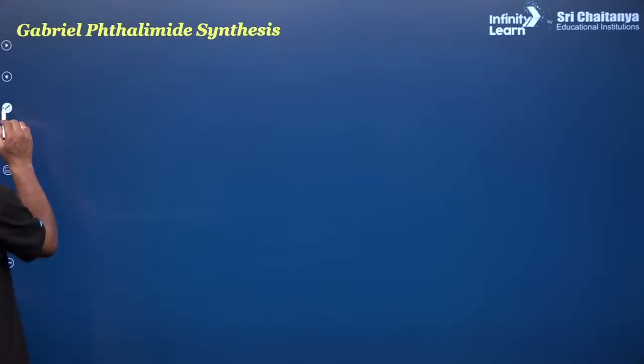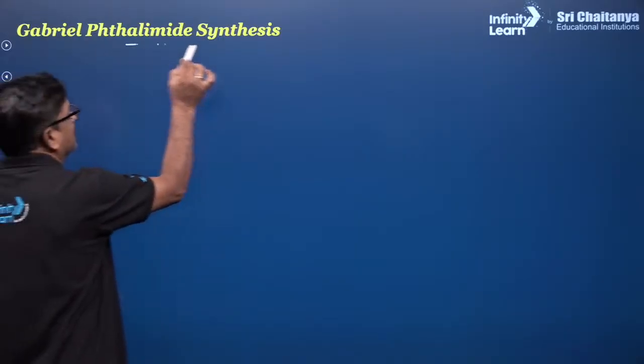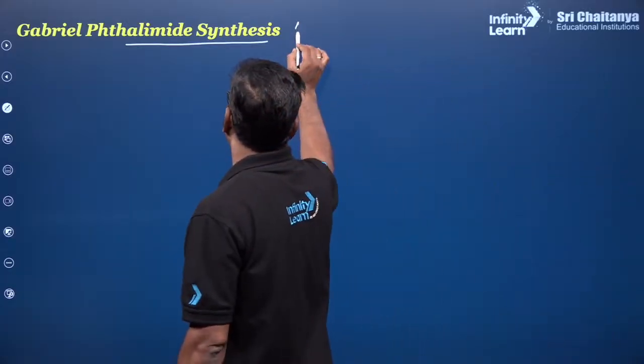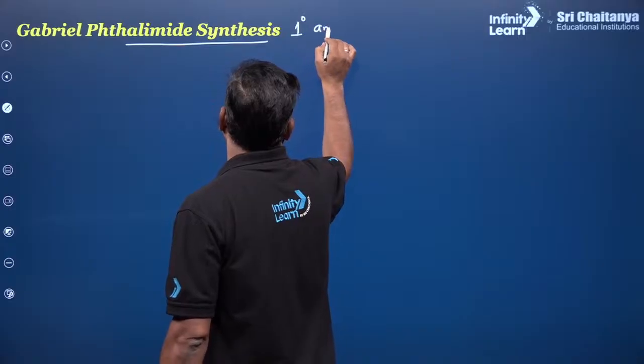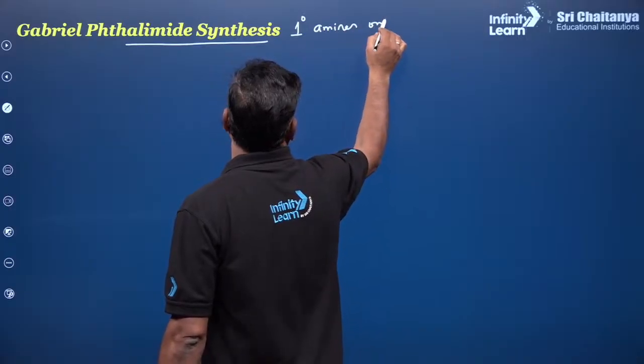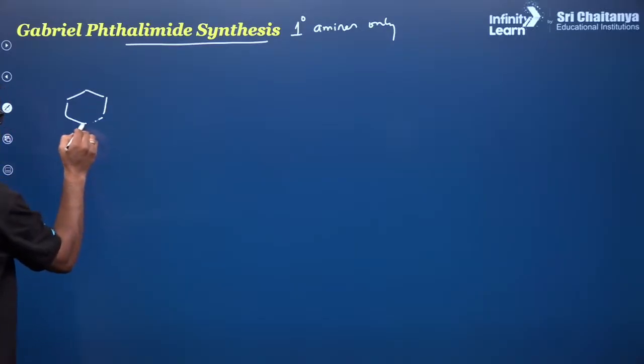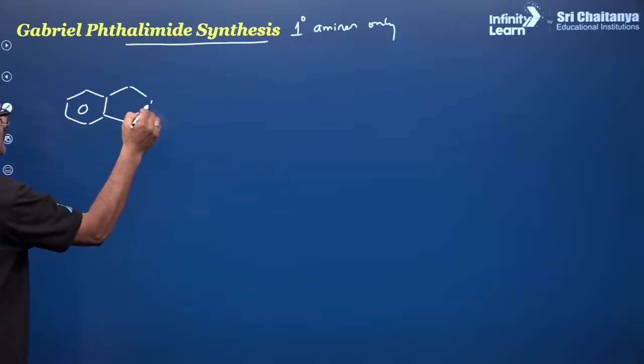Gabriel phthalimide synthesis. This is the best method for the preparation of primary amines only. Primary amines only. So this is your Gabriel phthalimide synthesis reaction.